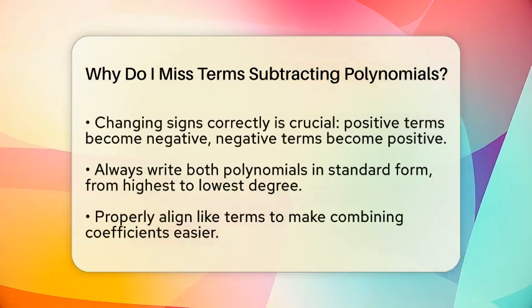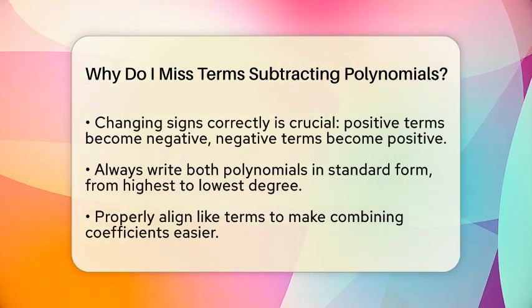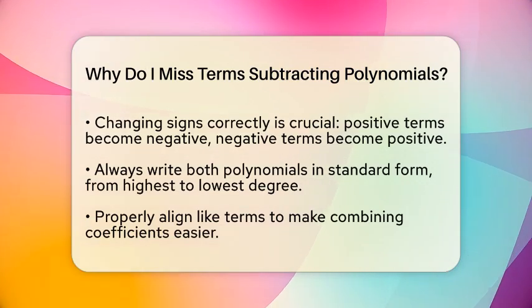To do this correctly, first write both polynomials in standard form. Put the terms in order from the highest degree to the lowest. This makes it easier to see which terms match up.